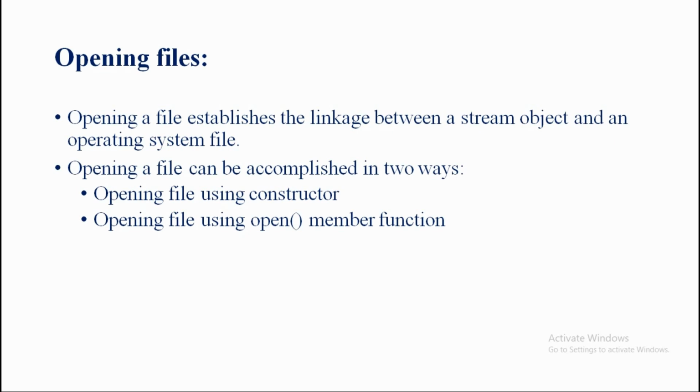We already know the ifstream class is used to perform input operations. To perform output, we must declare the stream to be of class ofstream, and a stream that performs both input and output operations must be declared as class fstream.